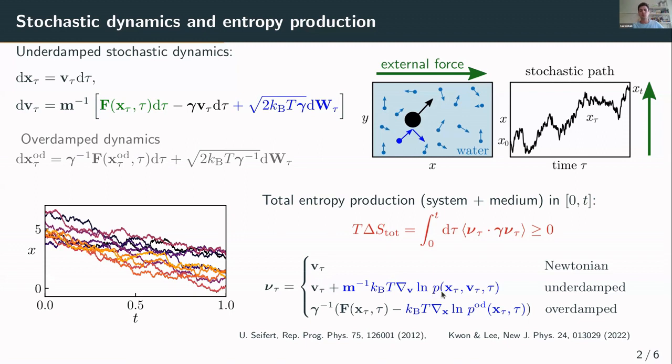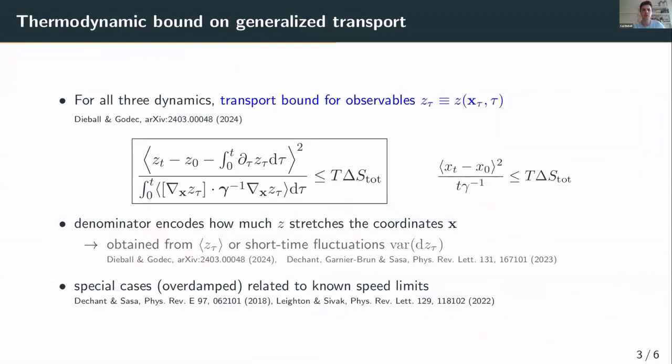And since we don't know this full probability density function of the system, it has become standard now in the field to look for some inequalities that require less information than this full probability density. And according to the inequality I showed before, based on this Cauchy-Schwarz inequality, we were able to indeed generalize this result to stochastic systems, namely to overdamped and underdamped dynamics. And also, I should maybe stress this holds also for explicit time dependence and transient processes.